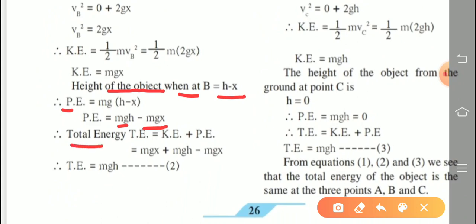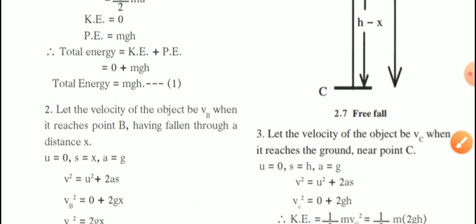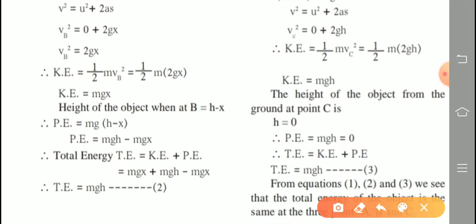Now total energy is equal to kinetic energy plus potential energy. What is the kinetic energy we calculated here? mgx, plus substitute the value of potential energy, so mgh minus mgx. Check here. Which term is cancelled here? mgx is cancelled, and what are we getting? Total energy at point B, that is equation number 2, is mgh. At point A also total energy is mgh. At point B also we are getting total energy mgh.